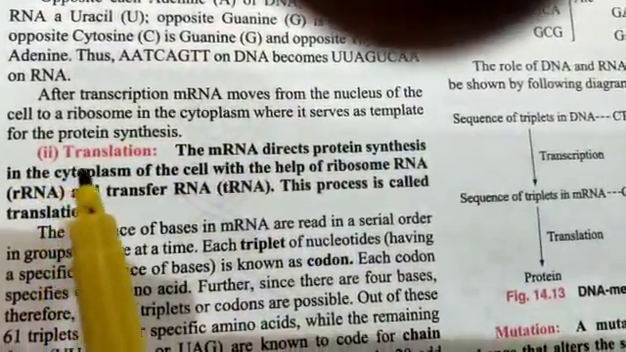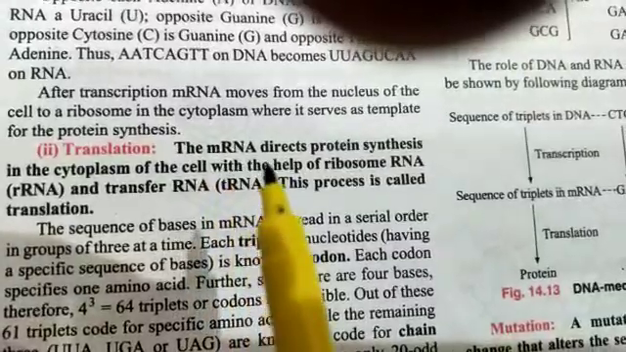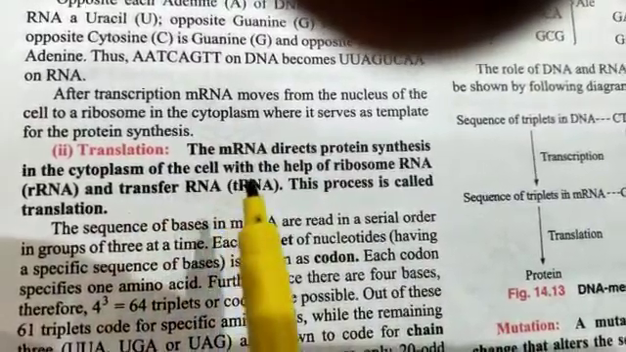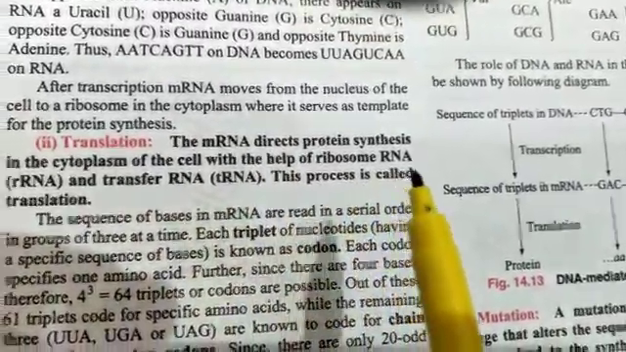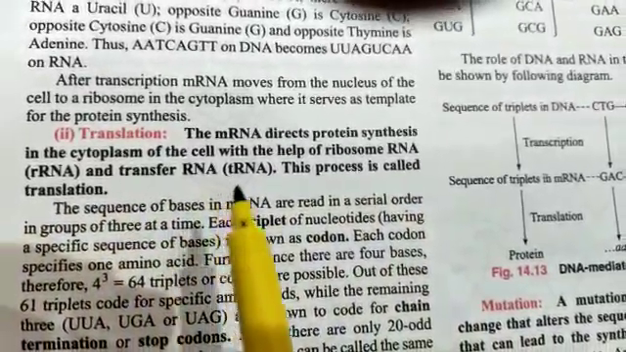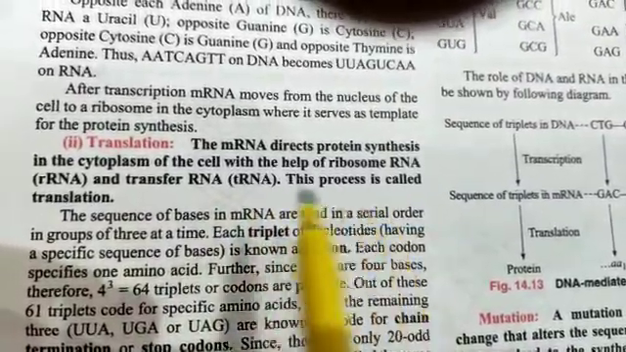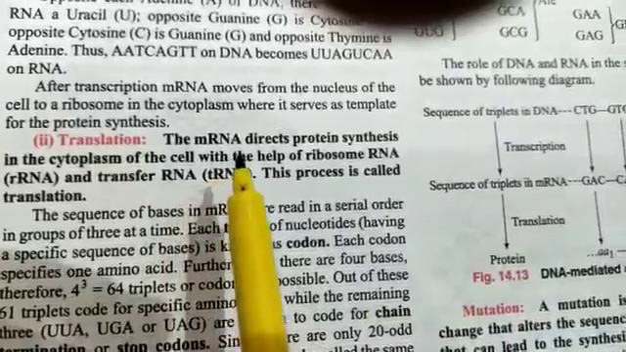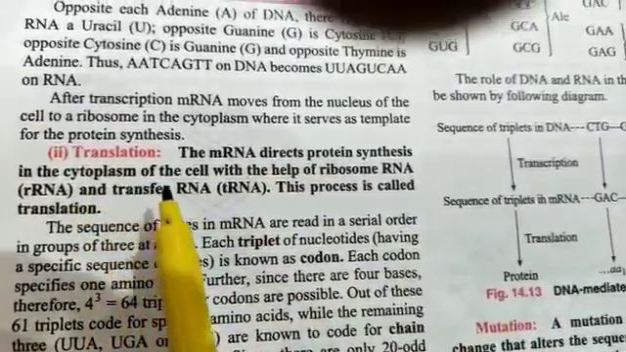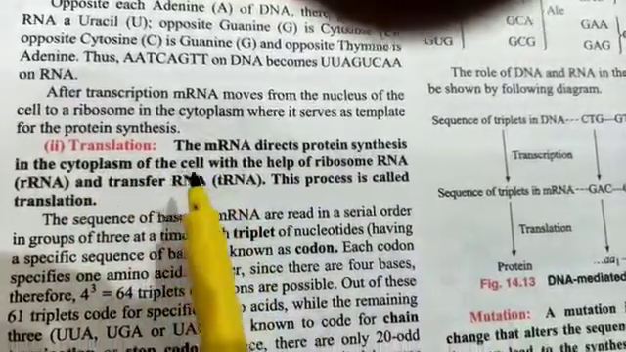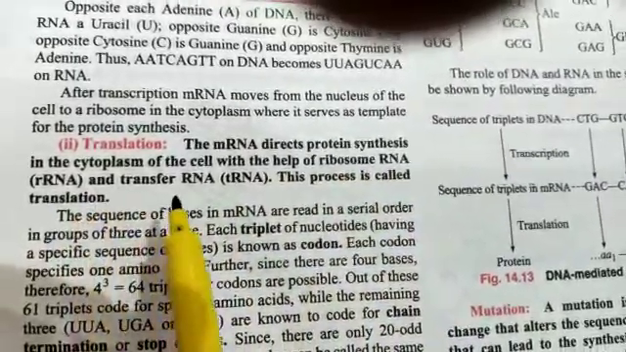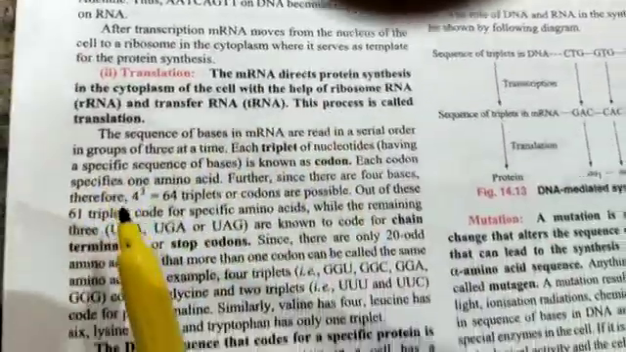Translation. The messenger RNA directs protein synthesis in the cytoplasm of the cell with the help of ribosomal RNA, rRNA, and transfer RNA, tRNA. This process is called translation. The messenger RNA carries out protein synthesis in the cytoplasm with the help of rRNA and tRNA. This is called translation.